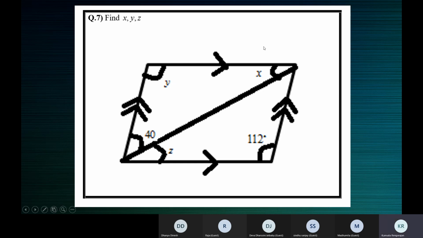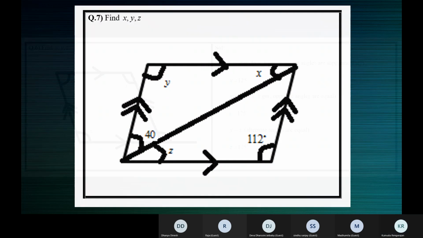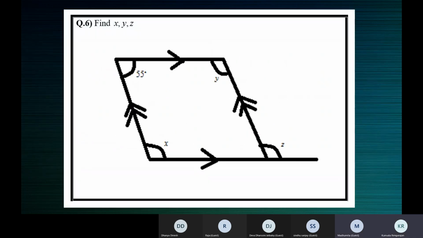Children, you'll have to tell me about the homework questions. I know we have to discuss some questions which are given as homework. Am I showing you the right slide? We finished this one.